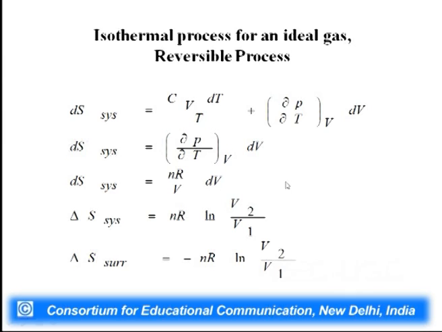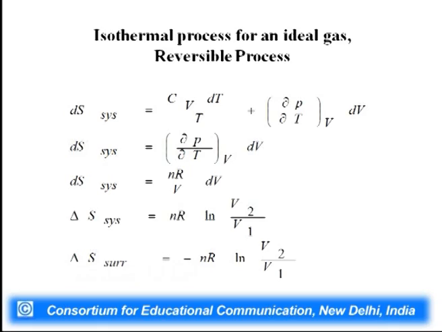Now, let us discuss how to calculate delta S for an ideal gas. Suppose a process is reversible and the process is isothermal. Reversible means your dW is equal to minus PdV. Isothermal ideal gas: you must remember this, we are calculating for an ideal gas. We just showed that dS is equal to this equation, Cv dT by T plus del P by del T at constant V dV.